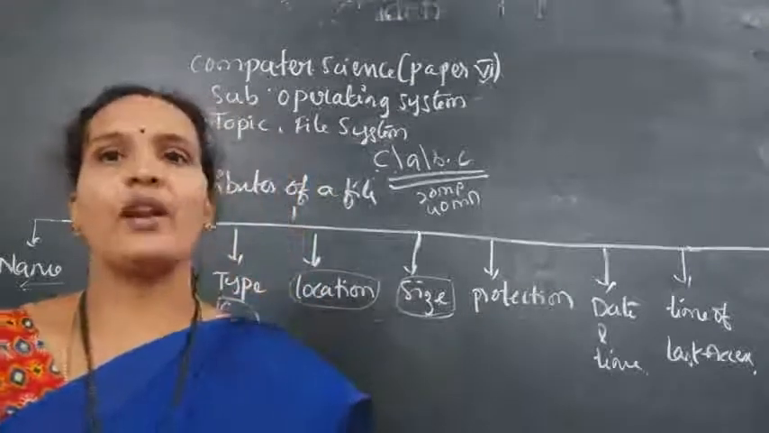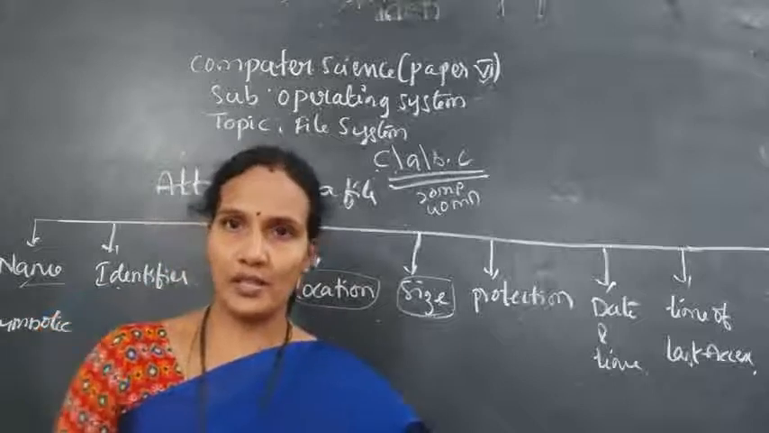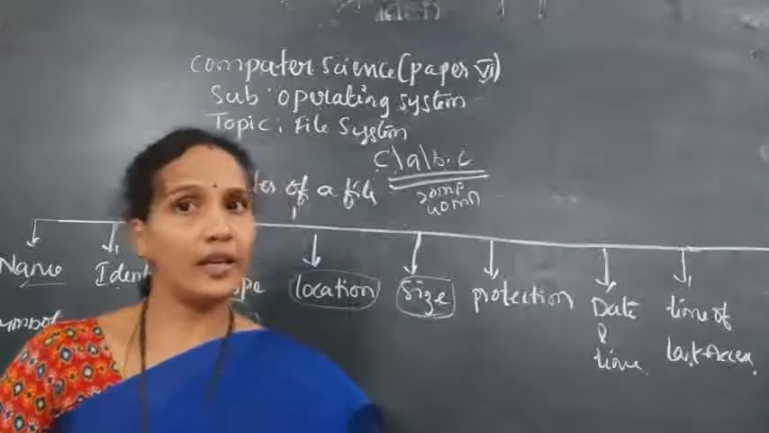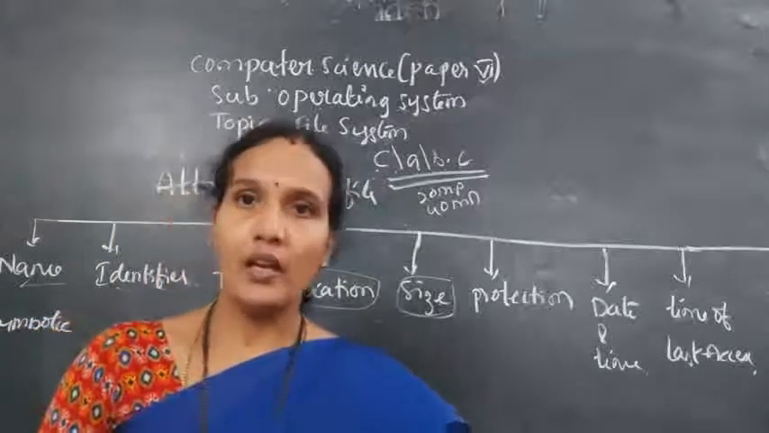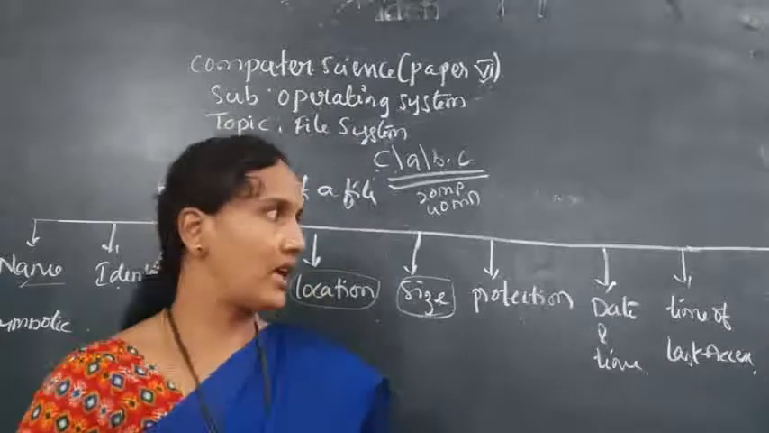And you have more attributes. Who is the owner of the file? Whenever you create a file, you will get the owner information. Creator information you will also get. Owner: who is the owner of the system? Creator: who created the file? That information you will get. So these are the attributes.